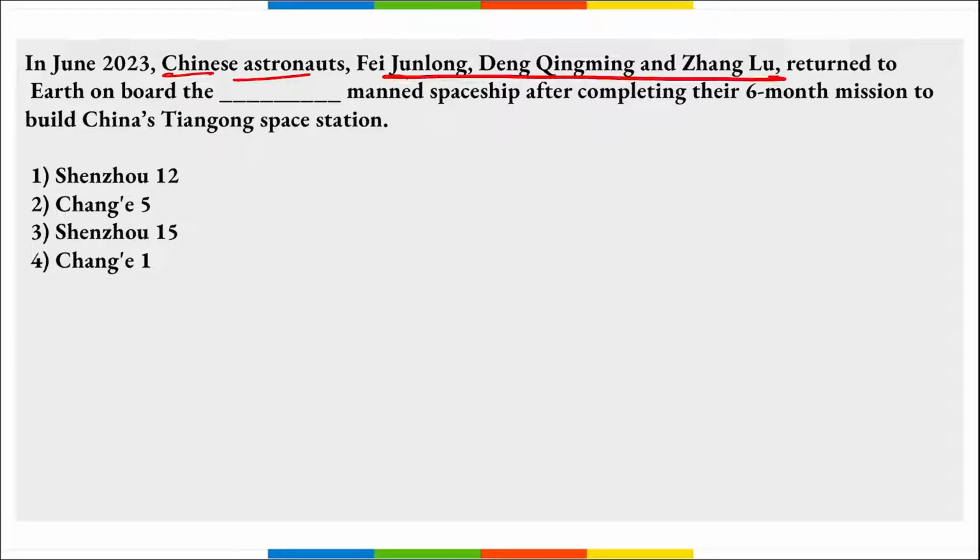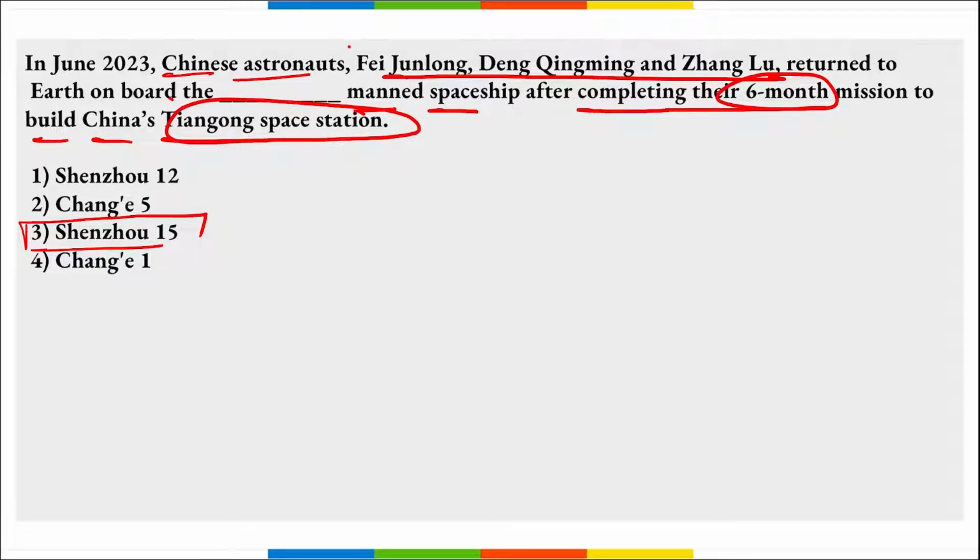These are the Chinese astronauts that have returned to Earth. They were on board which ship? It is your Shenzhou 15, right? On board the Shenzhou 15 manned ship, after completing their 6-month mission to build China's Tiangong space station. And who are they? Feng Zhulong, Zhang Qingming, and Zhang Lu. These are the 3 scientists that came back to Earth on board Shenzhou 15 after completing 6 months in space as they were building the Tiangong space station.